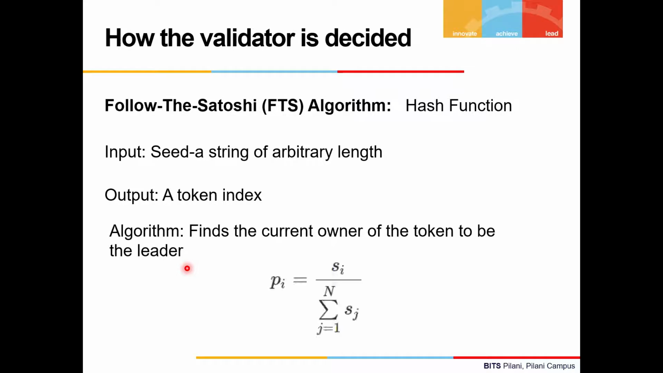Now, the probability of getting selected as a leader here is pi equals si by the total stake, and this pi is among the n participants that are participating to become the leader. Si is the stake amount that the ith participant has staked. From this formula it's very clear that the more the participant stakes, the higher the probability of his selection as a validator or leader.